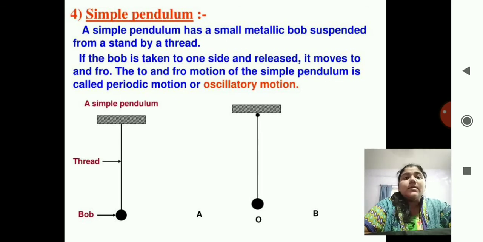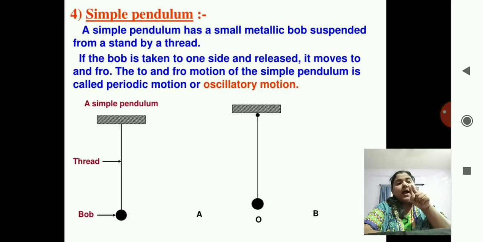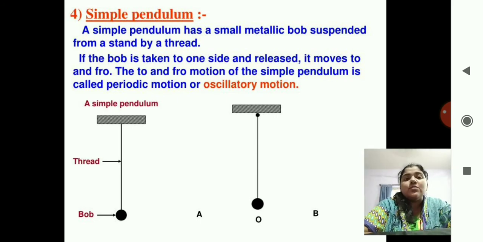Okay, then if a bob is taken to one side and released, it moves to and fro. What I have said, that if you have the periodic motion, that is simple pendulum, when the clock ticks 1, what happens? The pendulum moves 1, 2, correct? As the clock ticks, the motion is seen there, 1, 2. So this is known as to and fro motion. So the to and fro motion of a simple pendulum is called periodic motion or oscillatory motion.